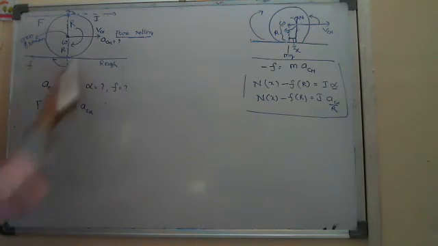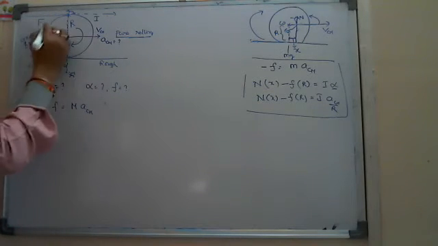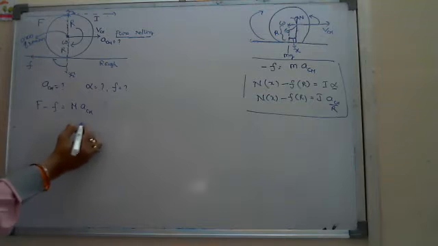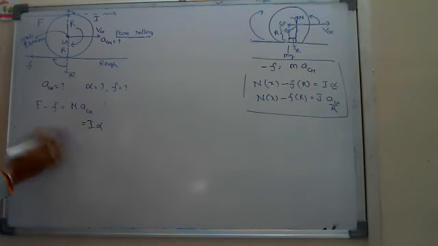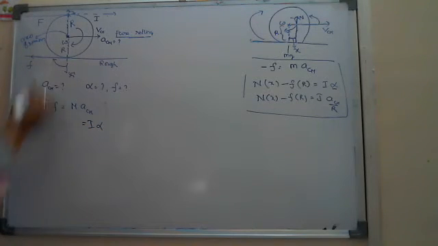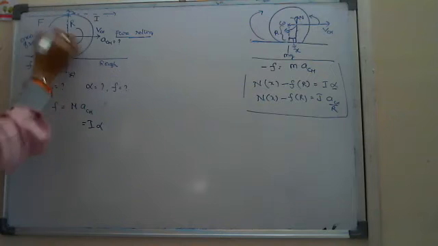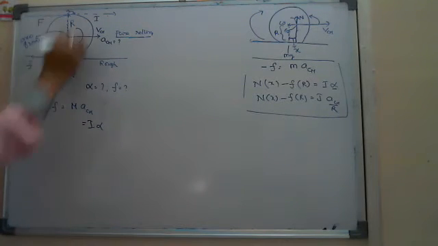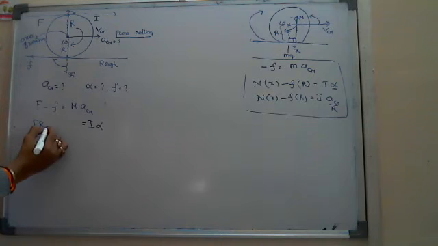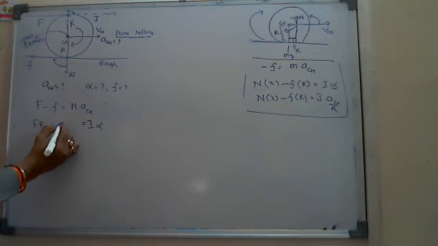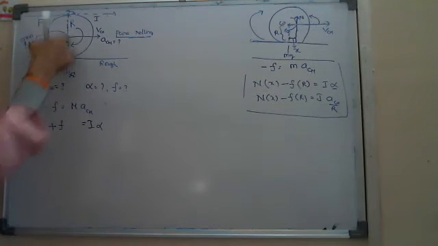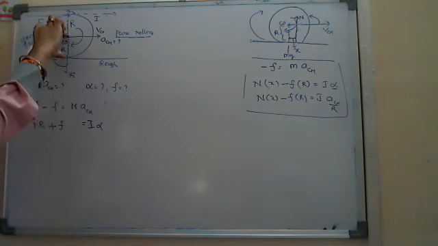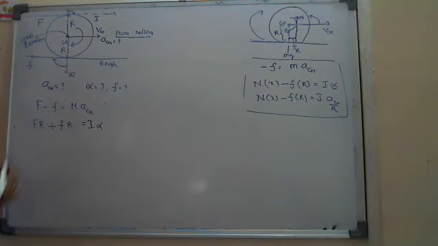In that case, I have to write the total torque: I alpha equals total torque. Due to the first force, clockwise torque, force into perpendicular distance, F r. The other one is also clockwise torque, so plus, both in the same direction, plus f into the perpendicular distance from the axis, R. So (F plus f) into R equals I alpha.